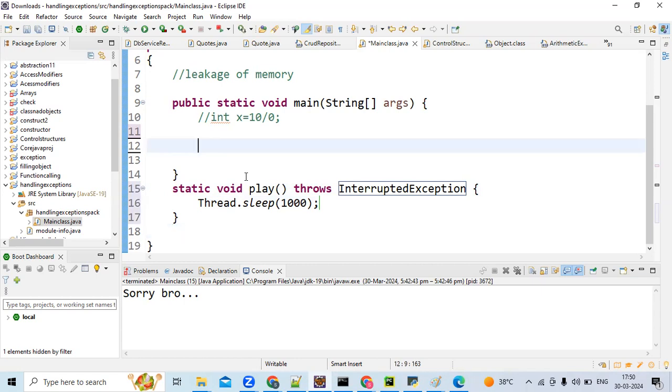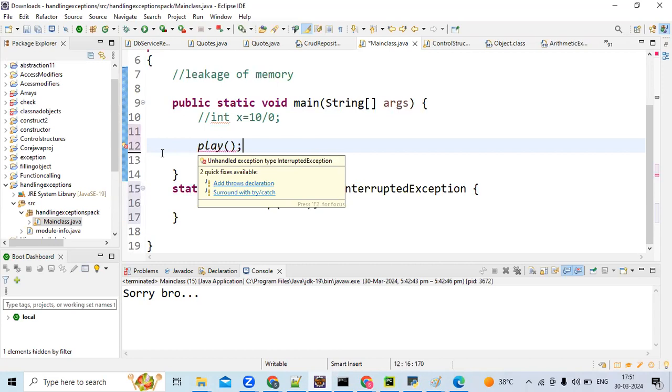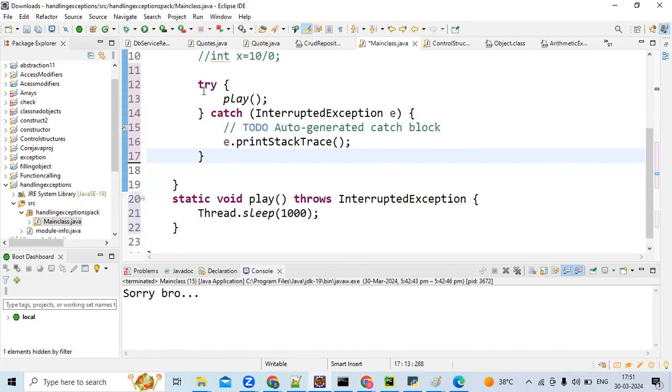Now from the main method just write throws. Happily you have delegated. Now in the main method, see in line 12, wherever you're calling, again the same thing. Here you can have two things. If I delegate to my brother or to my father, he can pay or he can delegate to someone else. So if you want to handle it on your own, you can add try catch here.